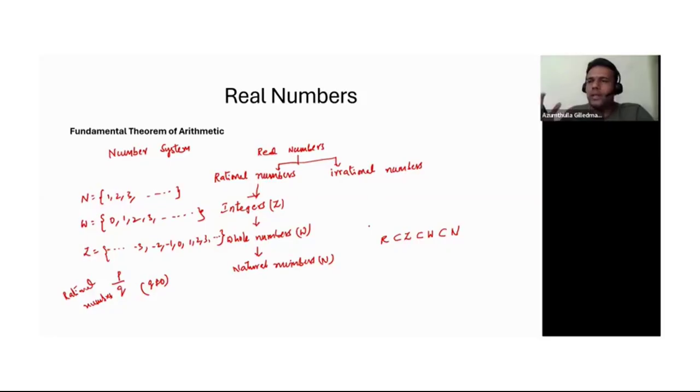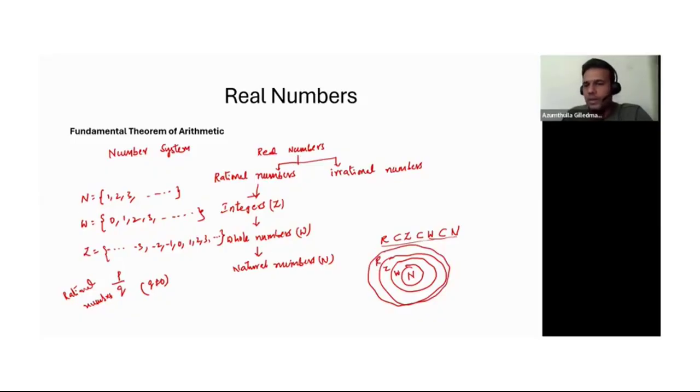Hold on, basically this is reverse. Let me explain subset. Let's say this is natural numbers, and on top of that you will have whole numbers, on top of this you will have integers, and on top of this you will have rational numbers.